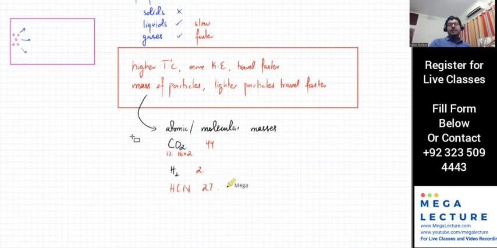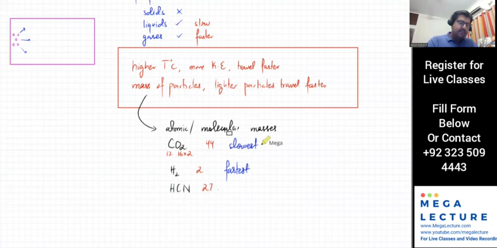Anyway, so which one out of the 3 will have the fastest diffusion? And which one is going to have the slowest? Hydrogen will be the fastest. Okay, so this one is the fastest, and this one over here is the slowest, because that's the heaviest. So remember, 2 factors: one is temperature, the other one is the size of the particles.